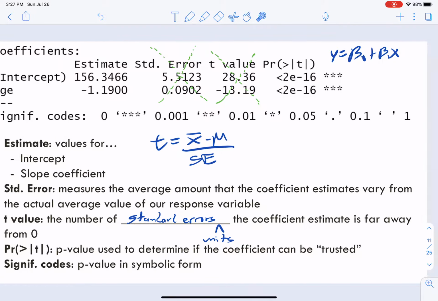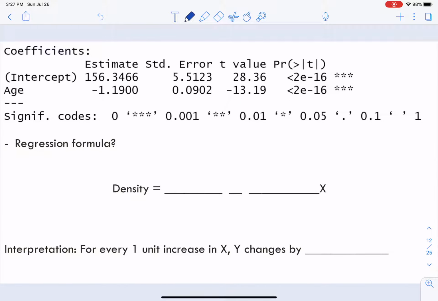Okay, so our outcome is always y, right? And now we've got a little bit of plugging and chugging to do. So what do I do first? Well, let me write out this whole thing. It's y equals beta naught plus beta 1 x. In this case, we're only doing 1 x, so I'll just put 1.